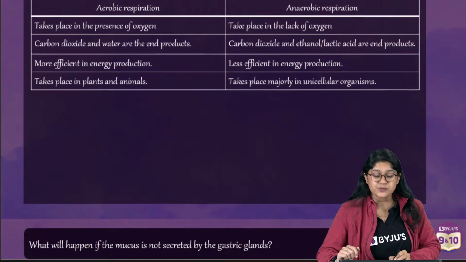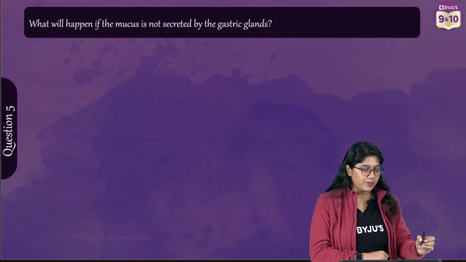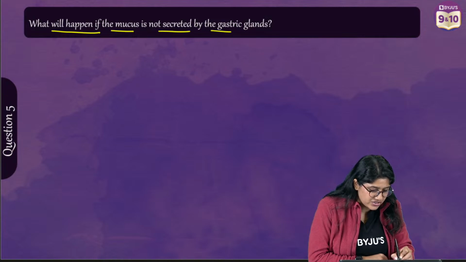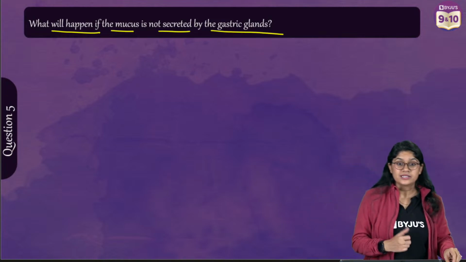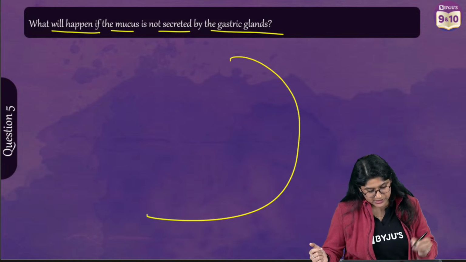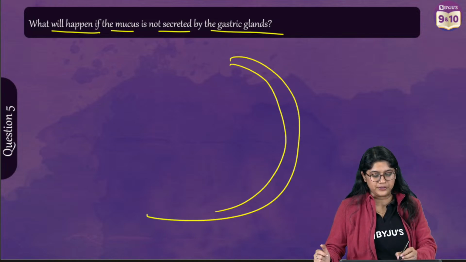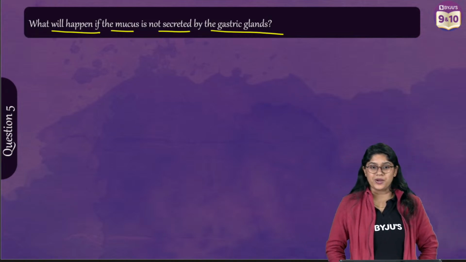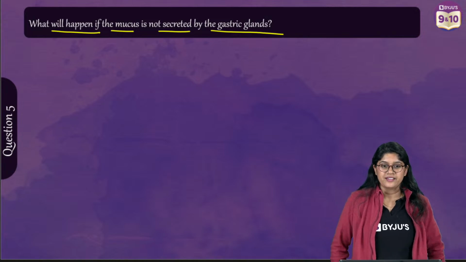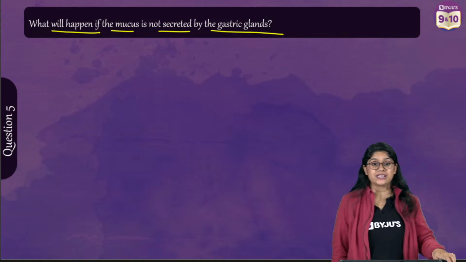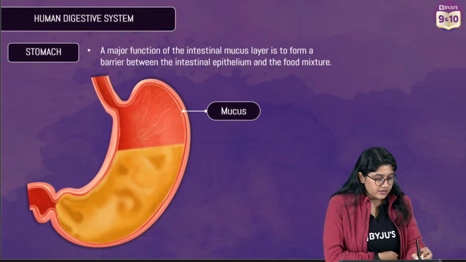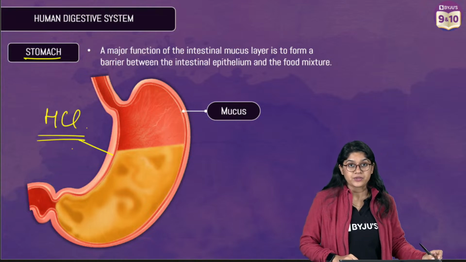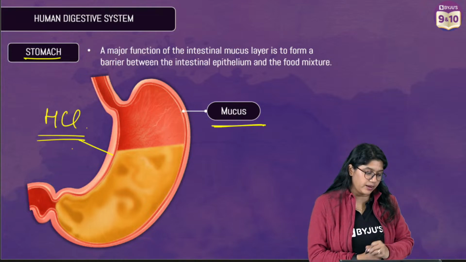Chaliye. Next question, everyone. On the question number 5. What will happen if the mucus is not secreted by the gastric glands? Easy peasy. Think about it, right, everyone? If the mucus is not secreted in the stomach, what will happen? Fatima, we are done with 4 questions. We are on question number 5. Yes, the inner lining of the stomach will get damaged because we know that stomach releases HCl acid to kill the germs in the food. But if the mucus is not there, what will happen?